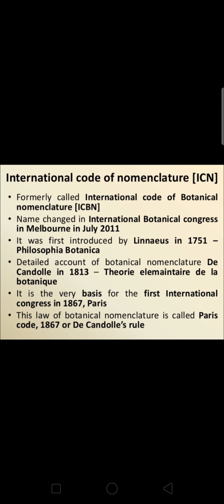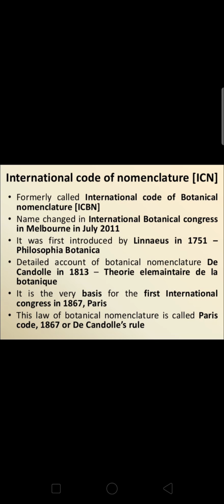After that, they have given certain international codes of nomenclature. My dear students, during your examination, they will ask you a 1 mark question: what is the full form of ICN, ICBN and ICZN?